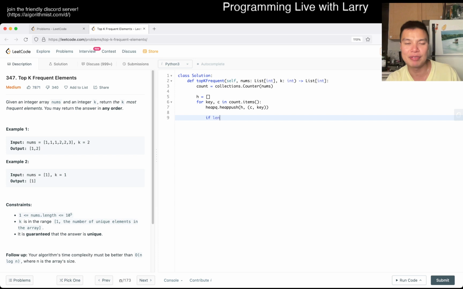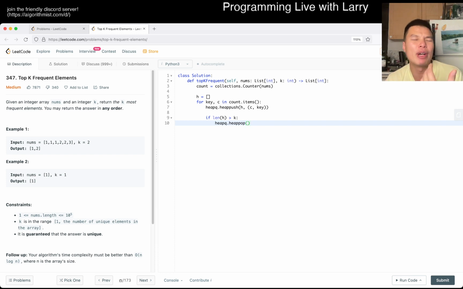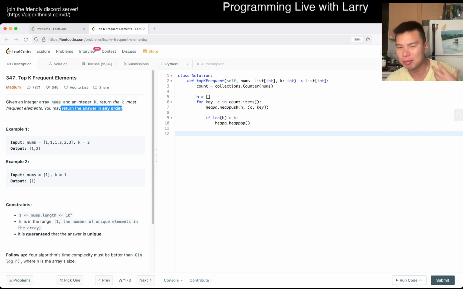But if the length of the heap is greater than k, then we can pop, right? And in popping, we should be explicit in saying that we're getting rid of the minimum element, which means the least frequent element. And then once we're done, we can actually take the heap directly, because we can return in any order. You could do repeated popping if you like. You can just take the heap in array format and return it. Of course, you have to convert it to get rid of the count and just have the key. But that's basically the idea, and that's what I'm going to do.